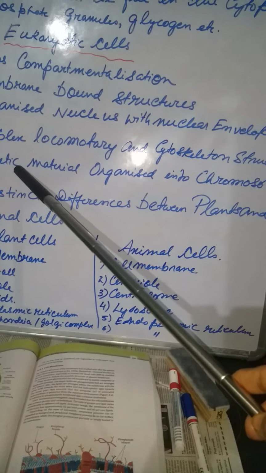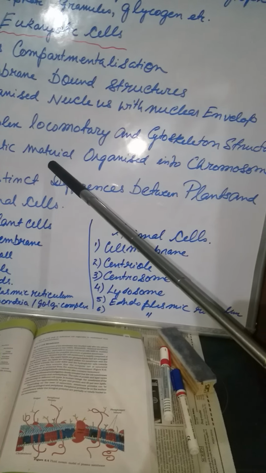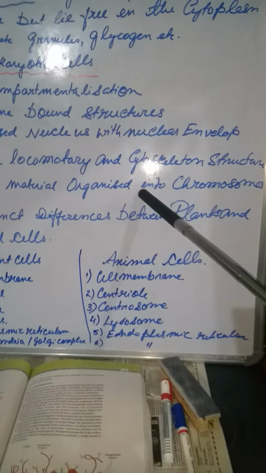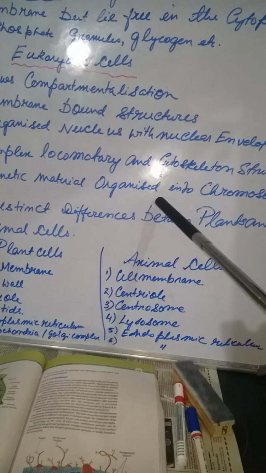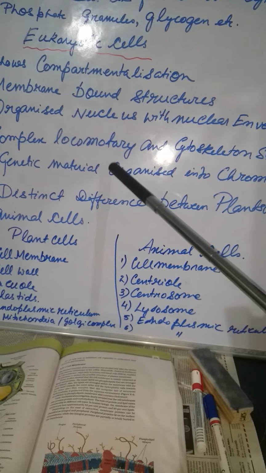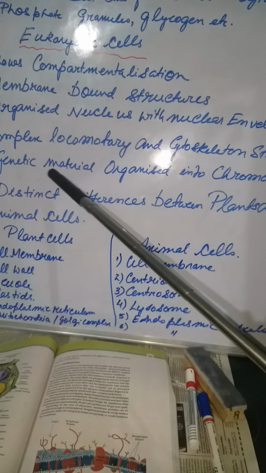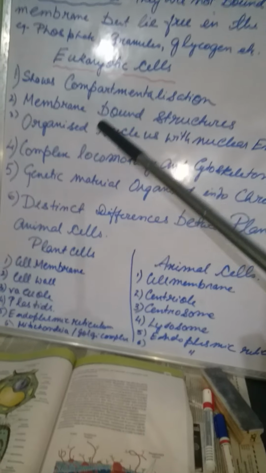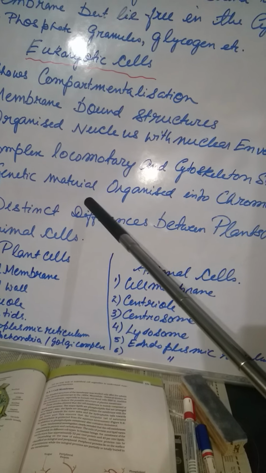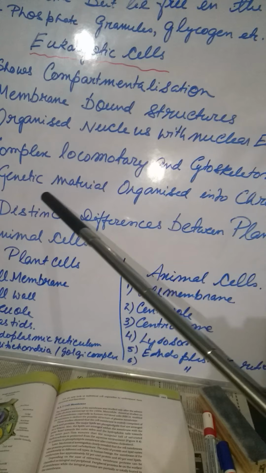Now next is the genetic material. Here we do not find genetic material just scattered in the cytoplasm. The genetic material is organized into chromosomes, and these chromosomes are neatly packed and present within a membrane bound nucleus. So a distinct nucleus with chromosomes, genetic material, and basically the genetic material in all the eukaryotes is DNA.